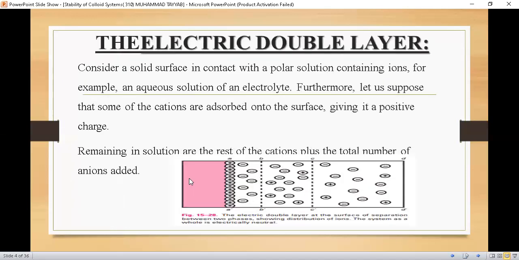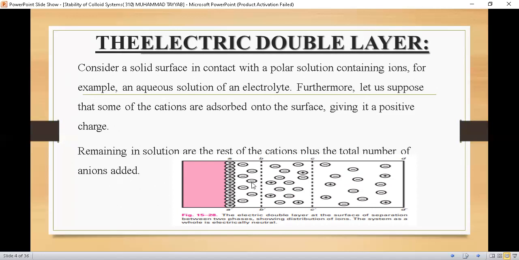Students, it means that, let's discuss from this diagram, if the particle surface is occupied by positive charge, or cations, ultimately it will attract the negative charge. So the negative charge, or anion, is attracted towards the positive surface. But this adsorption will not be as much, because there is already positive charge present on the surface of the particle, so this positive charge will repel further adsorption of the positive charge.